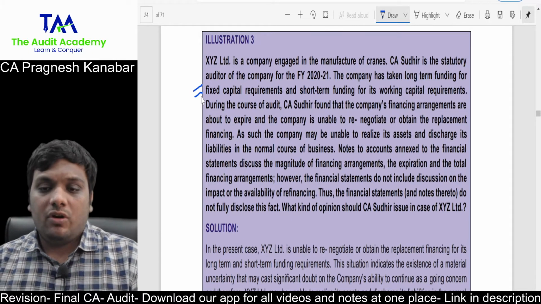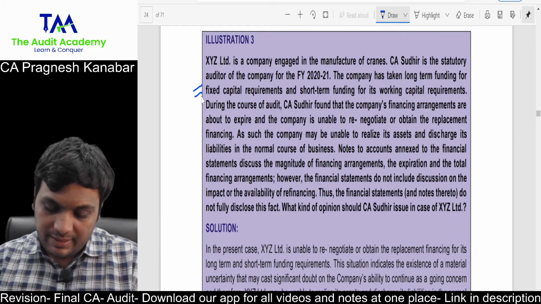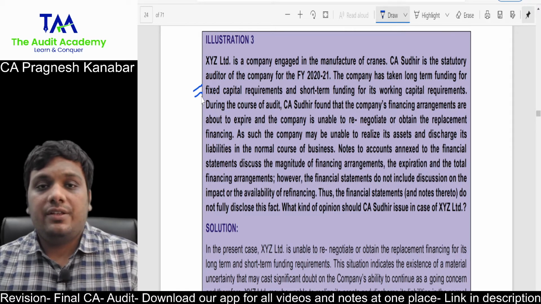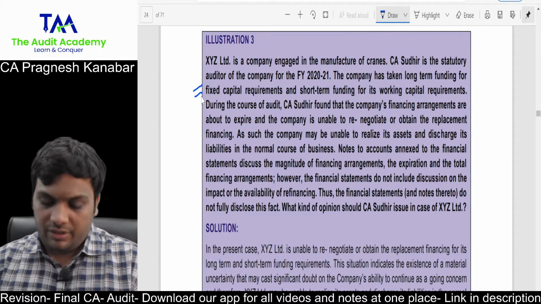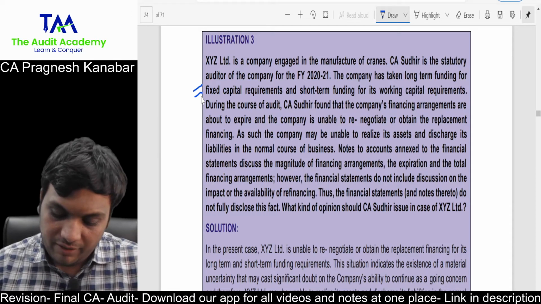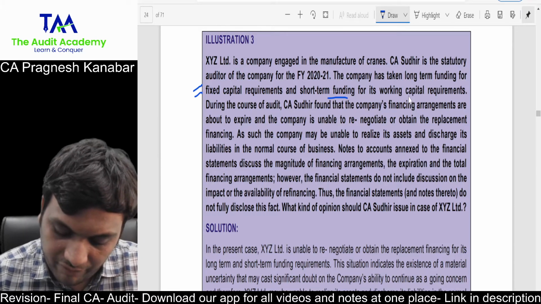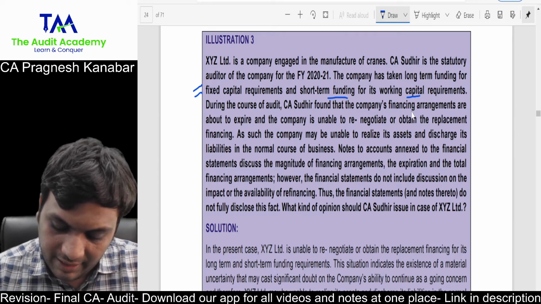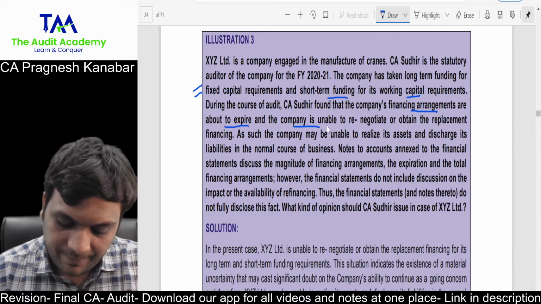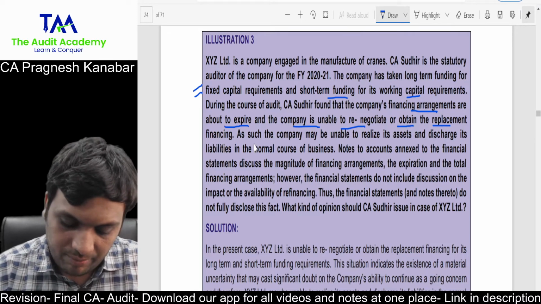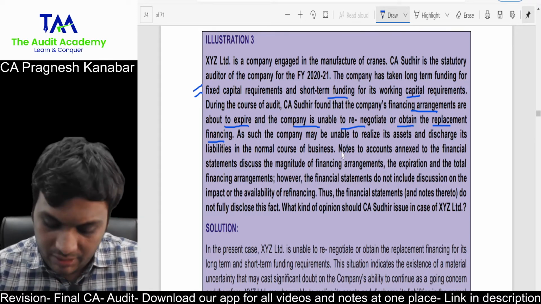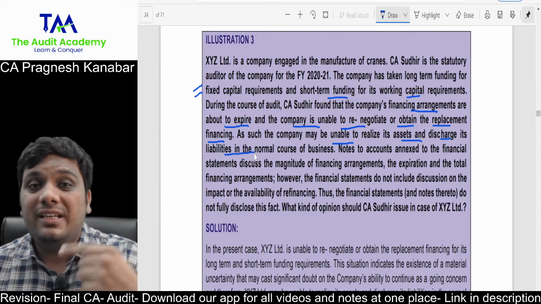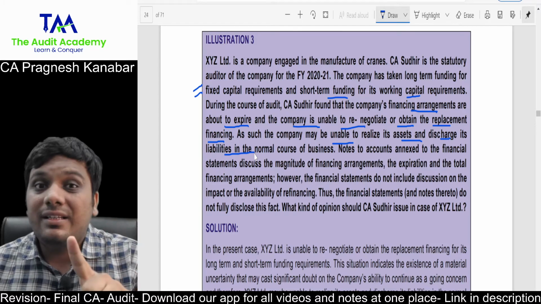So just to gain some confidence, XYZ Limited is a company engaged in the manufacture of cranes. CA Sudhir is the statutory auditor. The company has taken long-term fundings for fixed capital requirement and short-term funding for its working capital requirement. During the course of audit, CA Sudhir found out that the company's financing arrangements are about to expire and the company is unable to renegotiate or obtain replacement financing. As such, the company may be unable to realize its assets and discharge its liabilities. Okay, now this shows there is an effect on going concern. Now for going concern, there is a separate paragraph, right?